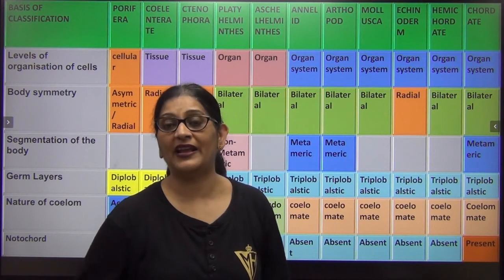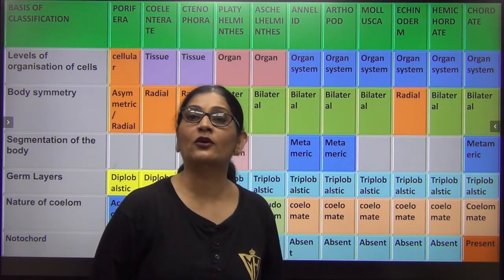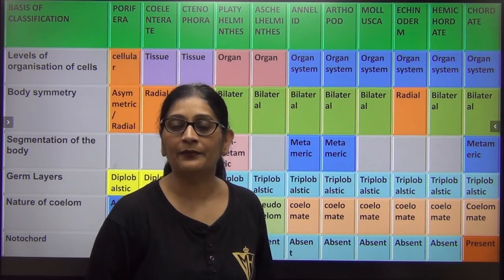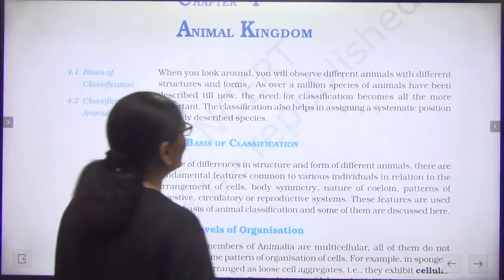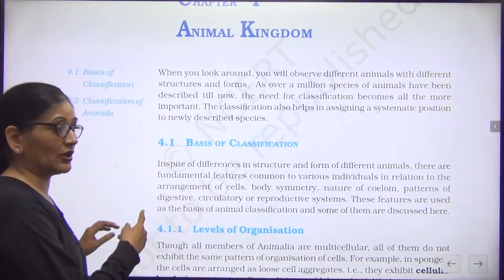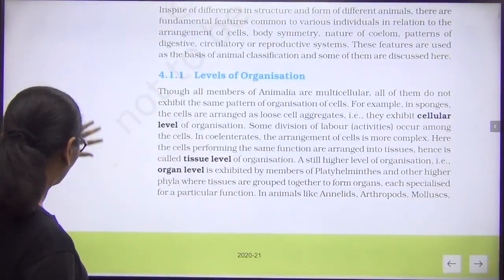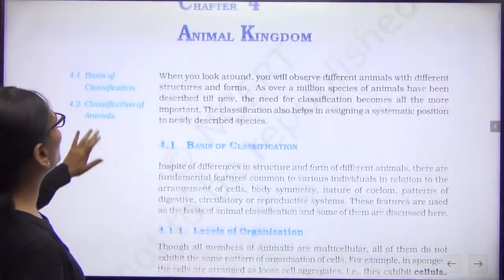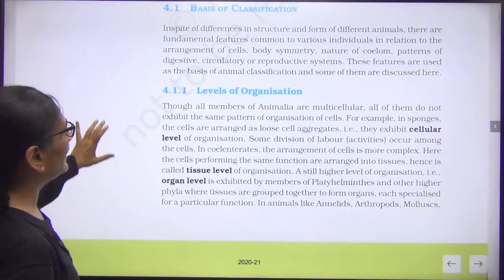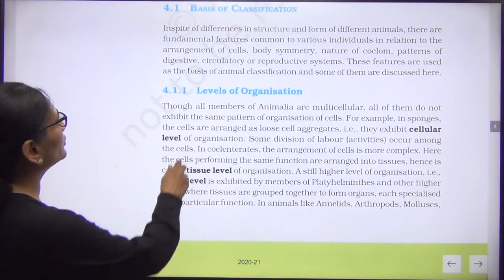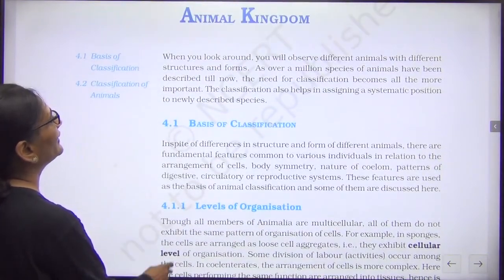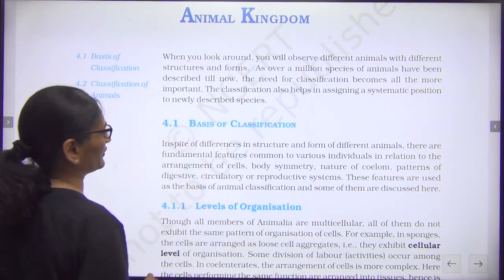Now before we end today's lecture, we will quickly go through the NCERT to see what is there. Please open your 4th chapter. Here you will see this is Kingdom Animalia, basis of classification.